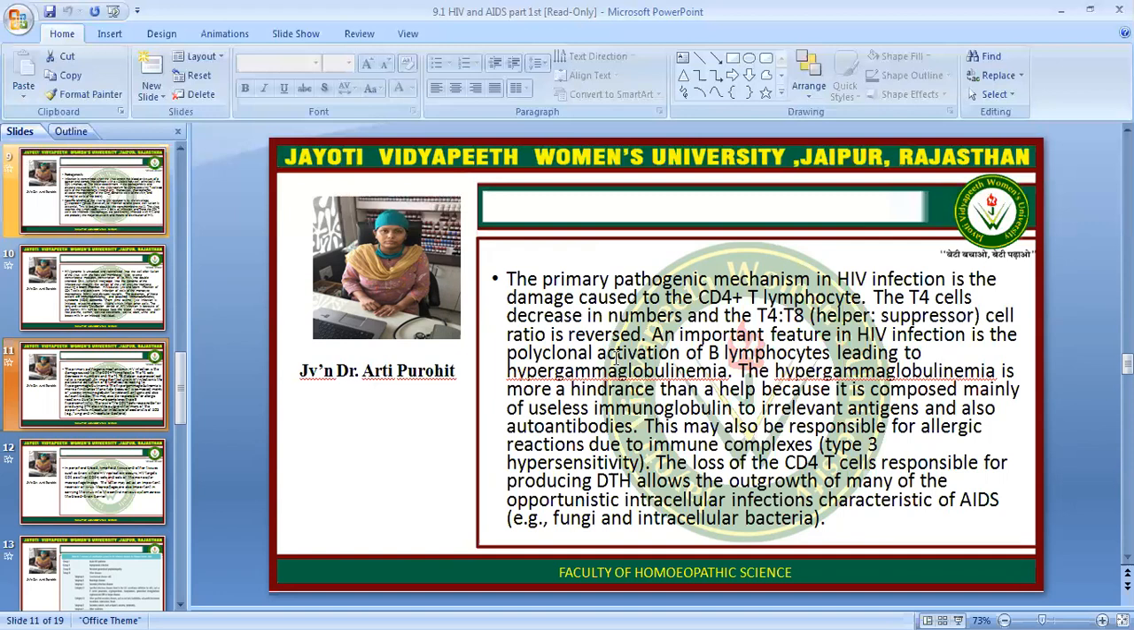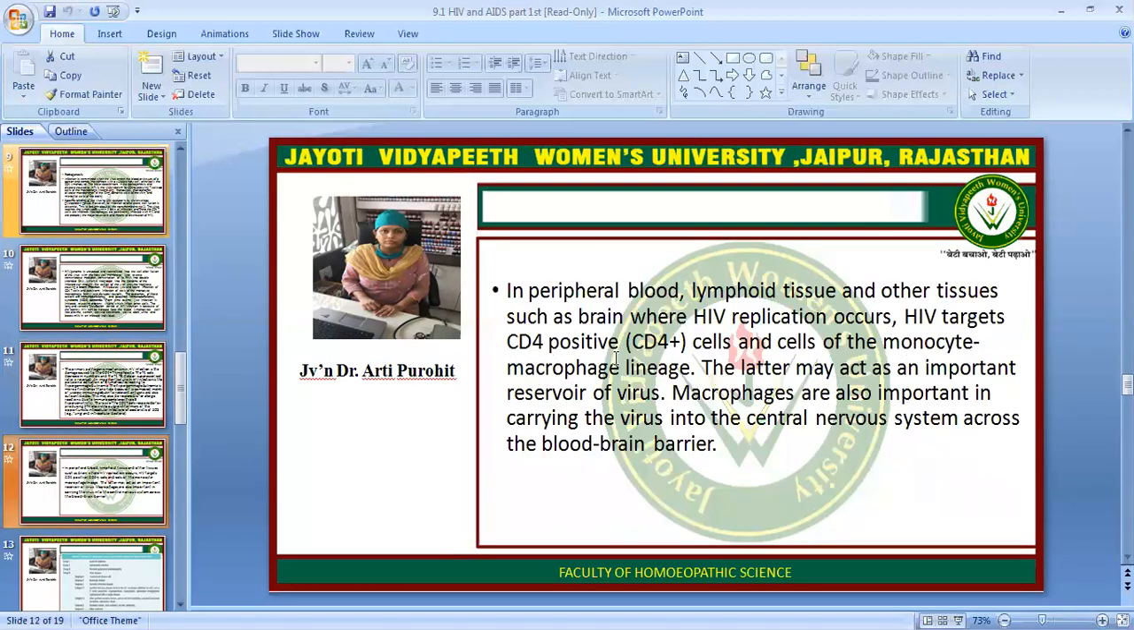hypersensitivity. The loss of CD4 T cells responsible for producing DTH allows the outgrowth of many of the opportunistic intracellular infections characteristic of AIDS, that is the fungi and intracellular bacteria. In peripheral blood, the lymphoid tissue and other tissues such as the brain where HIV replication occurs, HIV targets the CD4 positive cells and cells of monocyte macrophage lineage. The latter may act as an important reservoir of infection virus. Macrophages are also important in carrying the virus into the central nervous system across the blood-brain barrier (BBB).